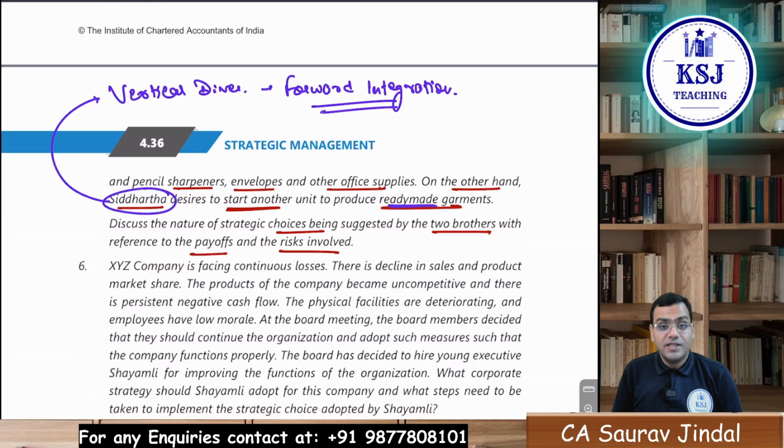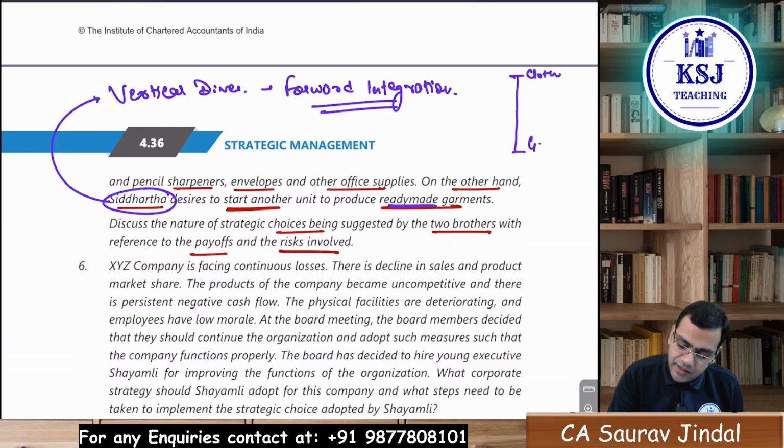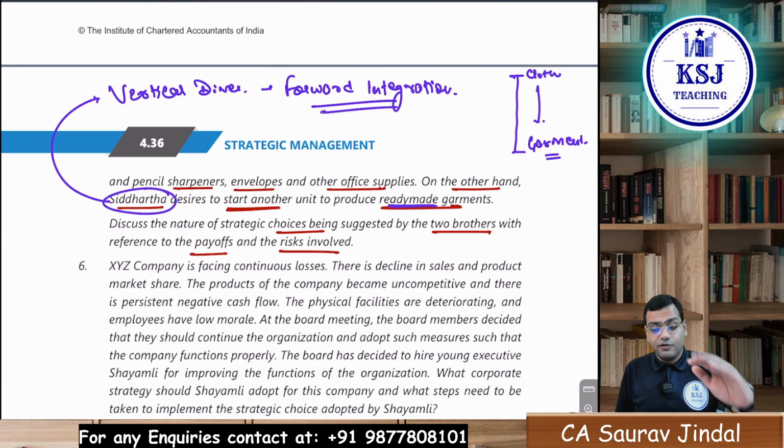Right? So it is a vertical on this line only. Here the cloth will be manufactured. Using that cloth, the garment will be manufactured. So they are going for the vertical diversification and the forward integration, that using that cloth as a raw material, you will make the garment.